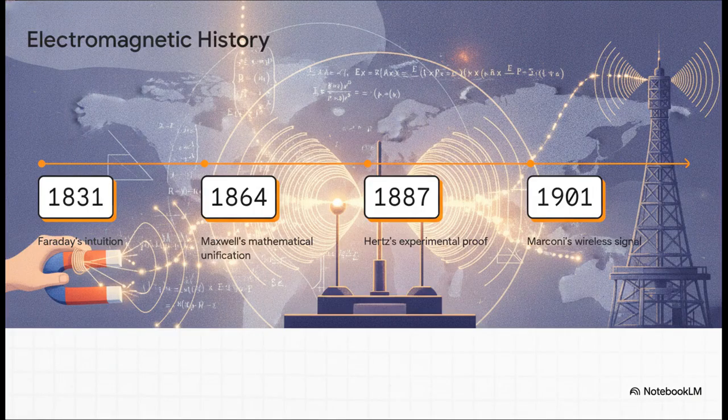In 1831, Michael Faraday had the intuition. He observed electromagnetic induction but just didn't have the math to prove it. Fast forward to 1864, and Maxwell provides that genius mathematical unification. Then, in 1887, Heinrich Hertz creates the very first physical spark of these waves in a lab. And boom, by 1901, Guglielmo Marconi is sending a wireless signal straight across the Atlantic Ocean. In a single lifetime, we went from hunches to connecting the entire world.